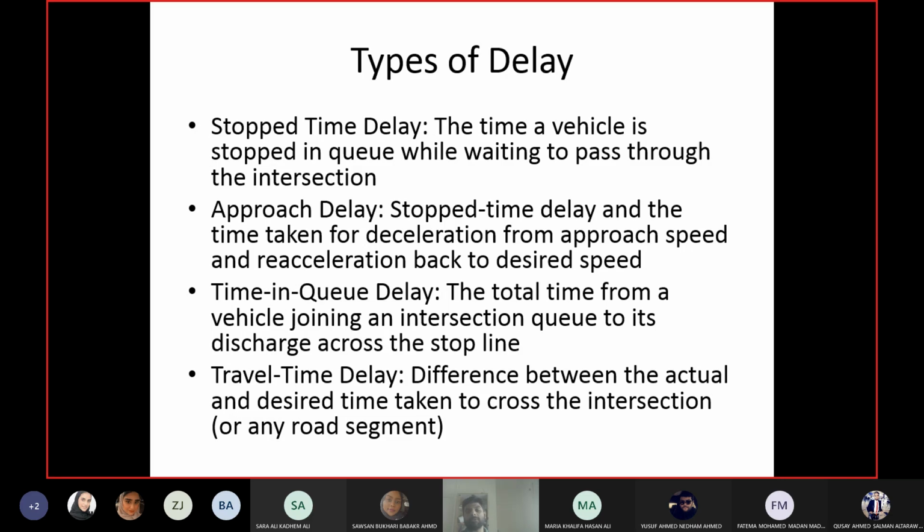Have a stopwatch, note down the time of the driver, or drive yourself, have the stopwatch in your car and note down how much time you are taking. So finding out actual travel time is not a problem. How do I find out the desired travel time? If somebody asks you, how much is your desired travel time to cross this segment or this intersection? Or as a traffic engineer, somebody asks you, what will be the desired travel time of a driver to cross this intersection? How do you find it? Tell me.